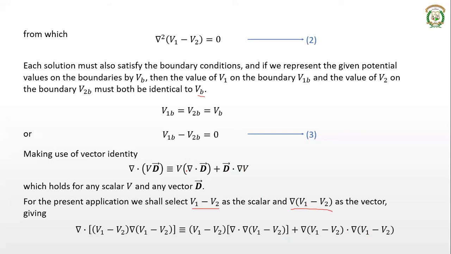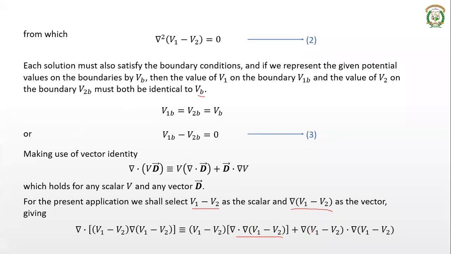So instead of v and d, we have used v1 minus v2 and del v1 minus v2. So you get this. I hope it's clear, right? So this, you can further take this, there is del dot del of v1 minus v2. You can take this as del square of v1 minus v2, right? So this is del dot del of v1 minus v2. I can write it as del square v1 minus v2.